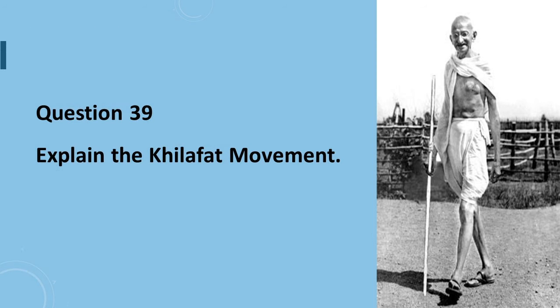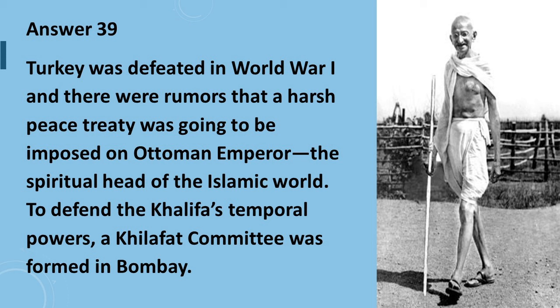Question number 39 is, explain the Khilafat movement. Answer: Turkey was defeated in World War I and there were rumors that a harsh peace treaty was going to be imposed on the Ottoman Emperor, the spiritual head of the Islamic world. To defend the Khalifa's temporal powers, a Khilafat committee was formed in Bombay.